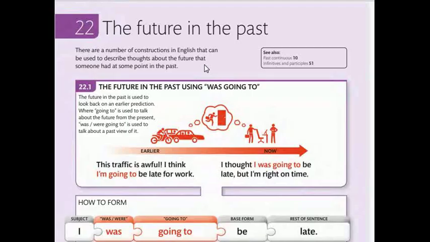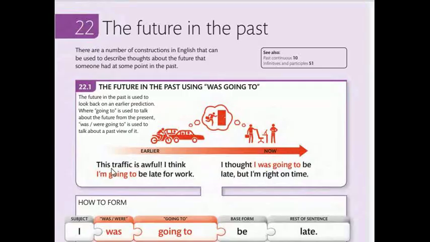There are a number of constructions in English that can be used to describe thoughts about the future that someone had at some point in the past. The future in the past using was going to. 20.1 The future in the past is used to look back on an early prediction. We're going to is used to talk about the future from the present, whereas we were going to is used to talk about the past view of it.